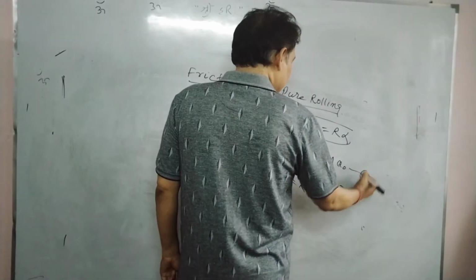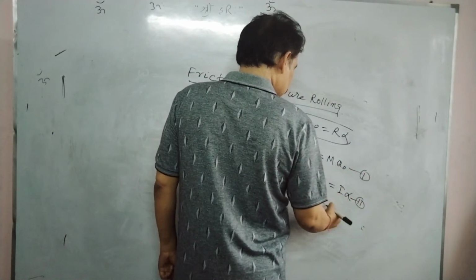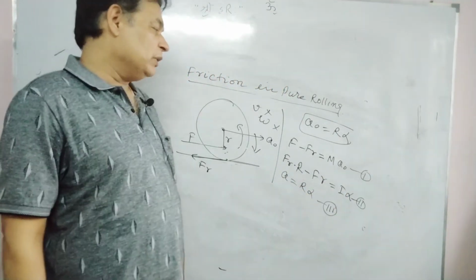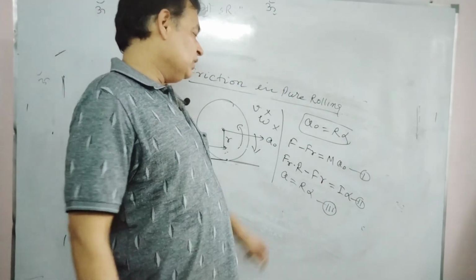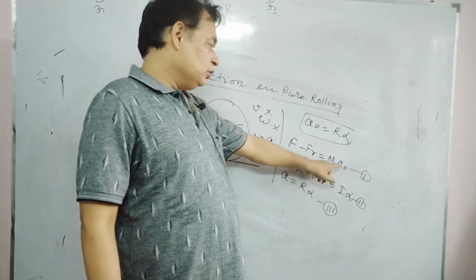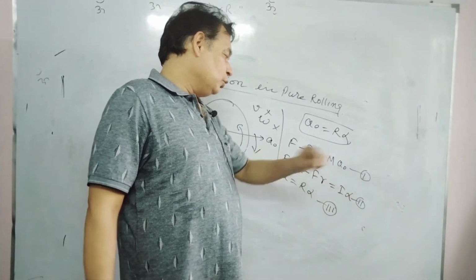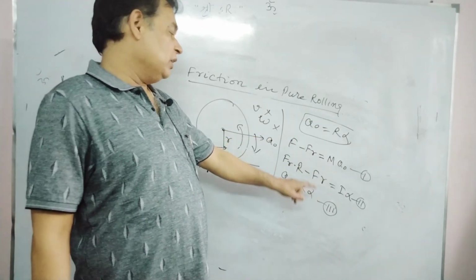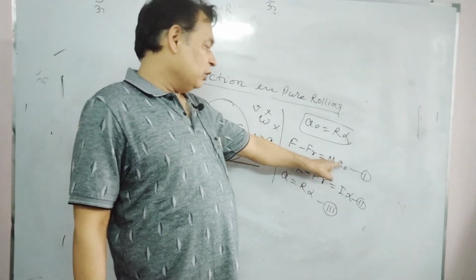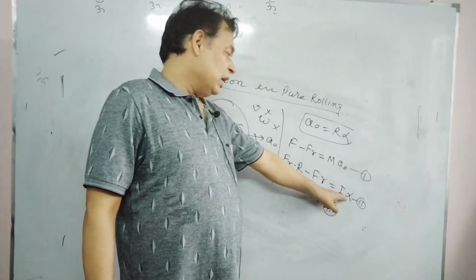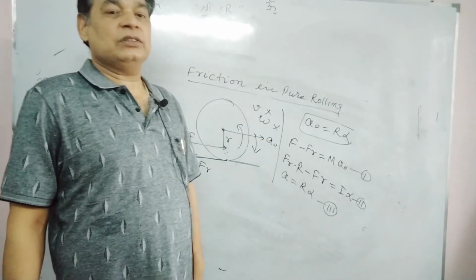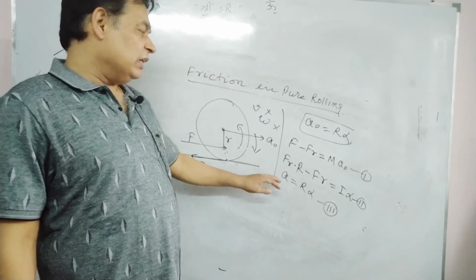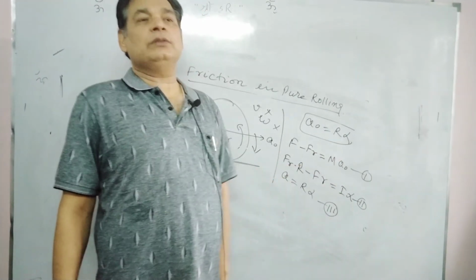With the help of these three equations we can find the unknown quantities. What is unknown to us? Friction is not known, a naught is not known, alpha is not known. With these three equations, we can find the three unknowns: the value of friction, a naught, the acceleration of the center of mass, and alpha, the angular acceleration. In this way, we can find the direction of friction also, and the magnitude also.